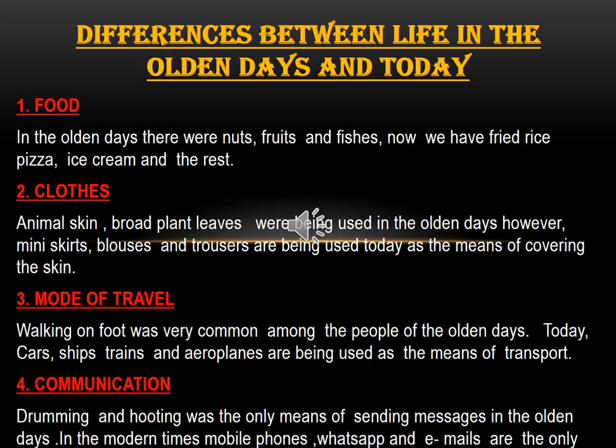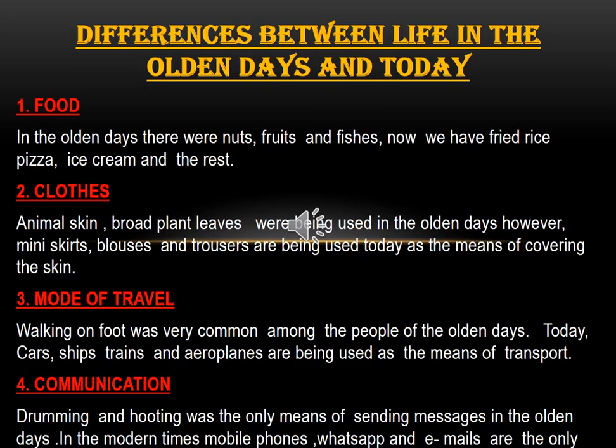First we look at the kind of foods that our ancestors were eating. In the olden days, there were nuts, fruits, and fishes. But now we have fried rice, pizza, ice cream, and the rest. That is the kind of food that our people most often eat, or our parents eat today, or in modern times.